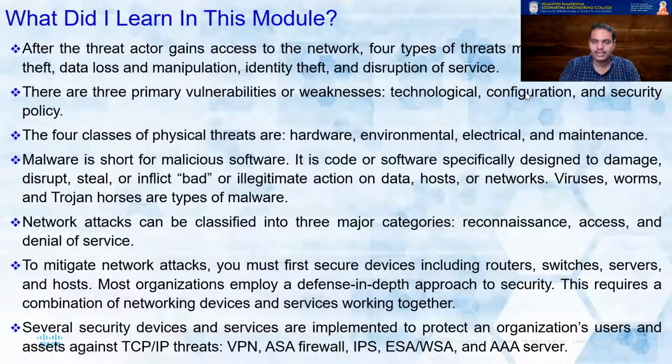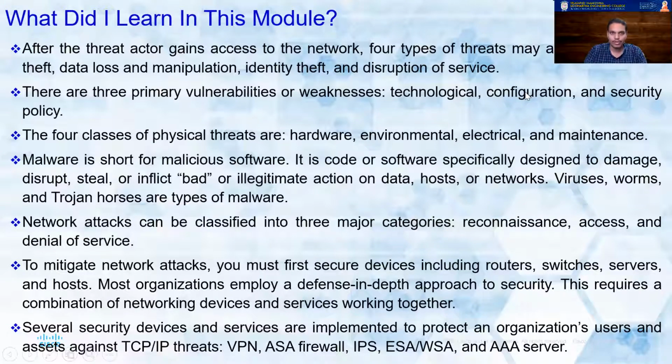So we have come to the end of this particular module. These are all the things that we discussed in this module. As I told you, 4 types of threats are there: information theft, data loss and manipulation, identity theft, and disruption of service. Three types of vulnerabilities are there: technological, configuration, and security policies. 4 classes of physical threats are hardware, environmental, electrical, and maintenance. Malware is always bad. It stands for malicious software. The network attacks, generally we can categorize into 3 ways: reconnaissance attacks, access attacks, and denial of service attacks.